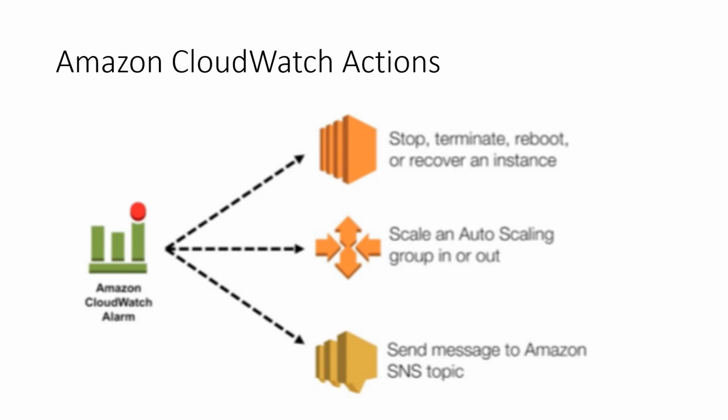Or scale an Auto Scaling group in or out. Based on a particular condition, you can scale up or scale down using Auto Scaling. You can also send a message to an Amazon SNS topic, through which you can be notified of the particular event.